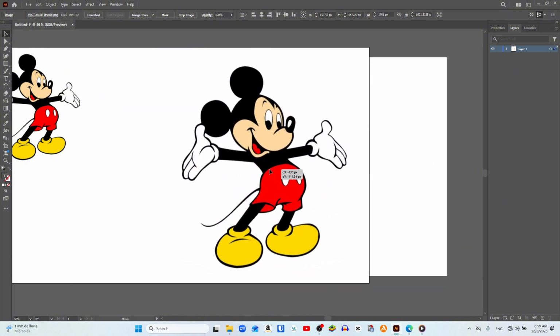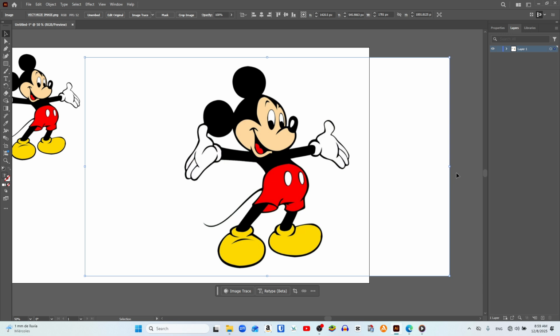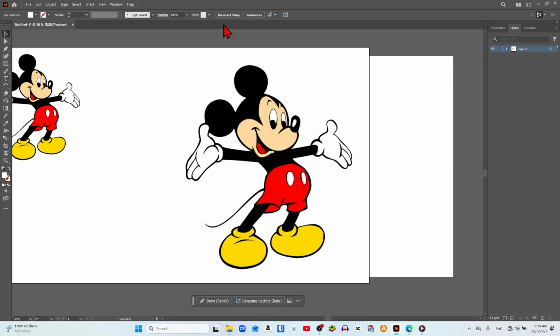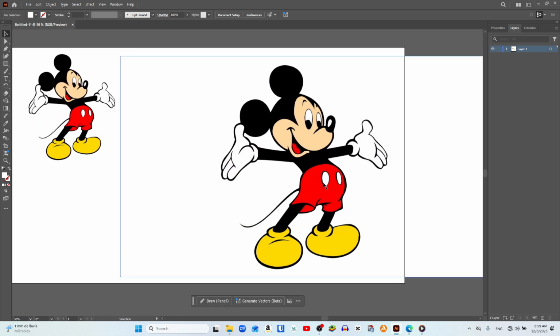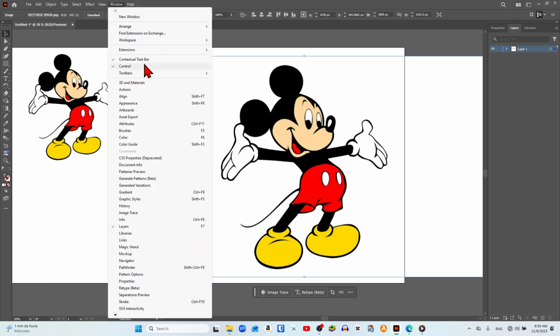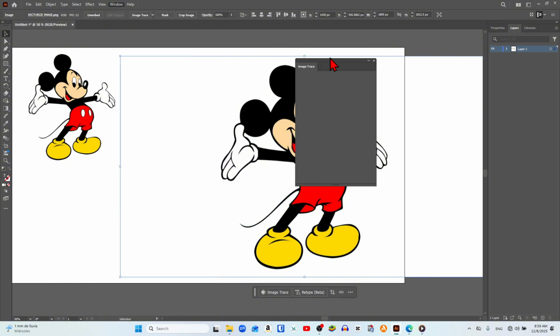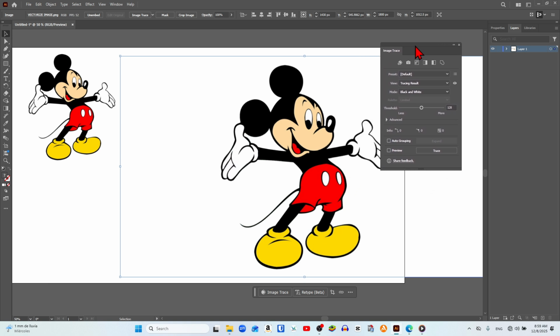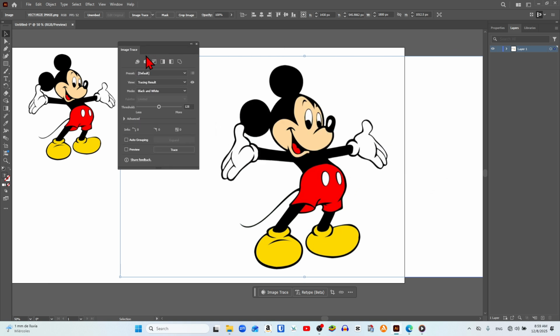Now, to start the vectorization, we go to the Tools panel located on the left and select the Standard Selection tool. Next, we click on the copy of the image and go to the top menu, choosing Window from the list of options. Within the options that appear, we look for Image Trace. In some cases, it appears as Trace Image, and we click on it to open the relevant panel. Immediately, a panel will open with all the necessary settings to fully convert our image into a precise vector.